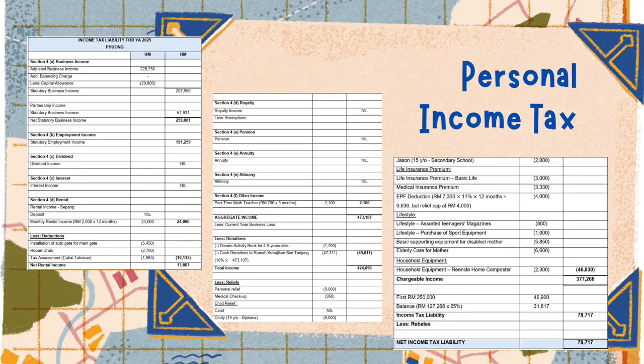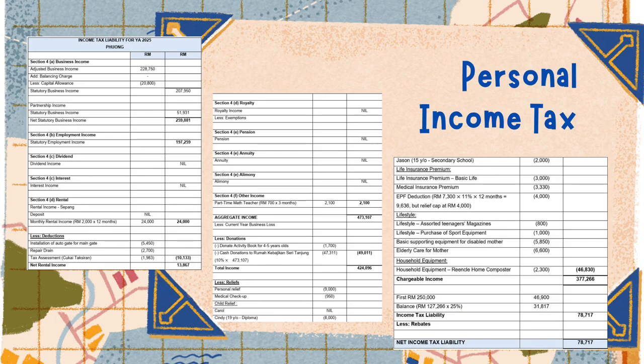However, certain expenses incurred in generating this rental income are deductible, and these include the repair of the drainage system and the assessment tax, as these are maintenance expenses directly related to earning the rental income. On the other hand, the installation of an auto gate is not deductible because it is considered a capital improvement that increases the value of the property rather than maintaining it. After deducting the allowable rental expenses, the net rental income is